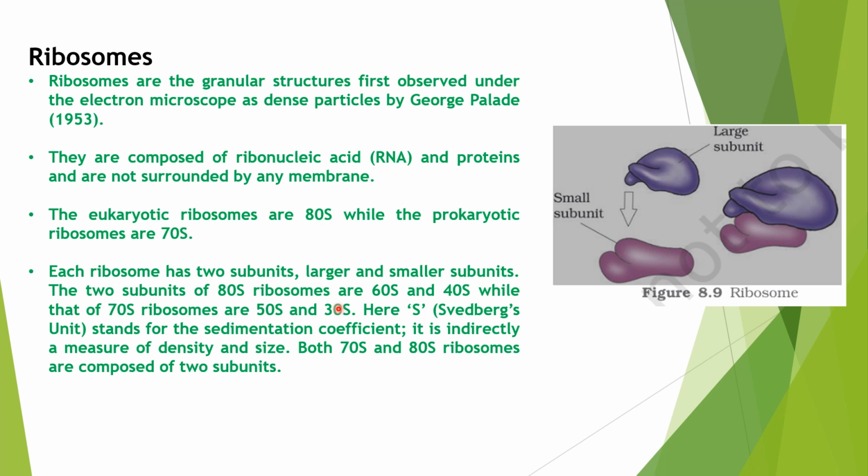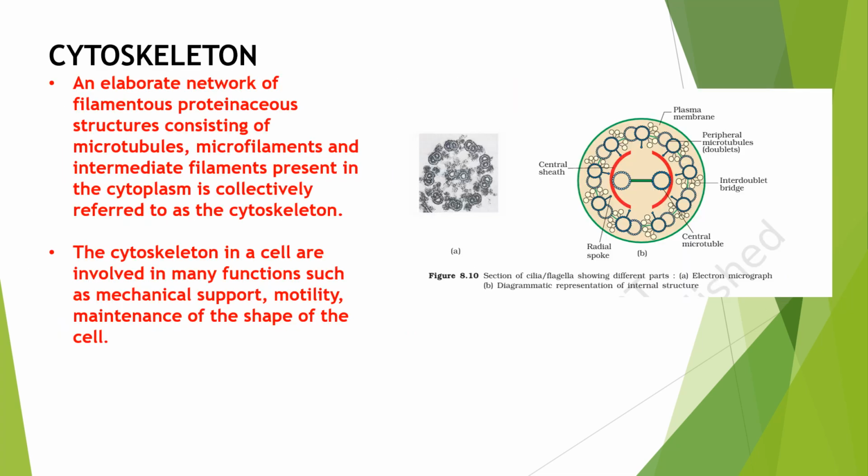So don't add 50 and 30 to get 80. 50S and 30S are just the sedimentation coefficients of the large subunit and small subunit. For 70S type of ribosomes, the large subunit is 50S and the small subunit is 30S, whereas in the case of 80S type of ribosomes, the large subunit is 60S and the small subunit is 40S. Okay, it's all about ribosomes.